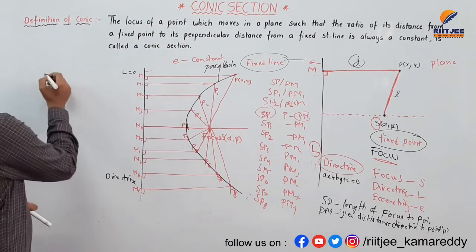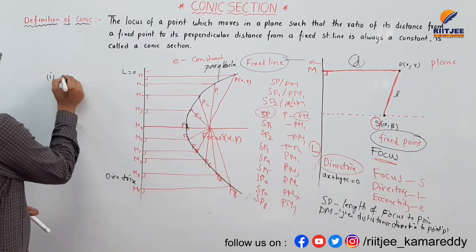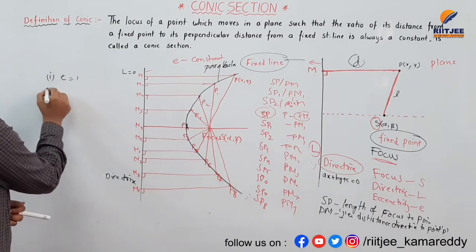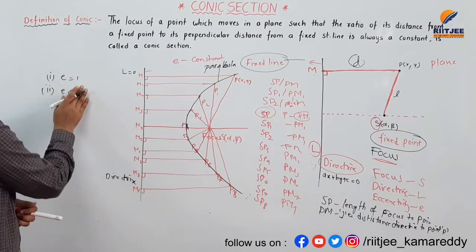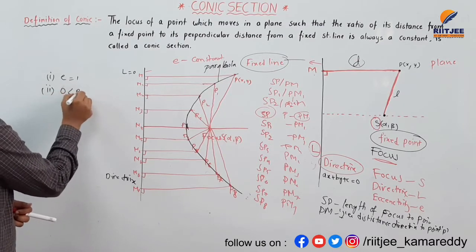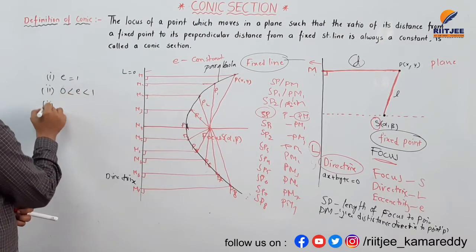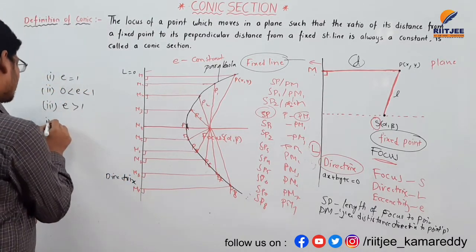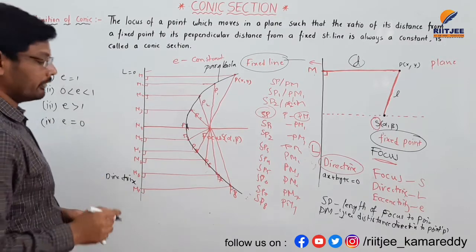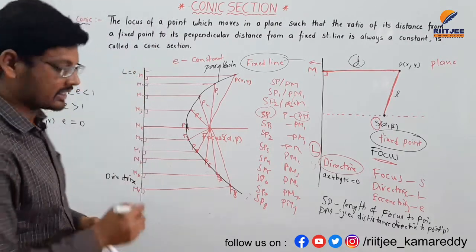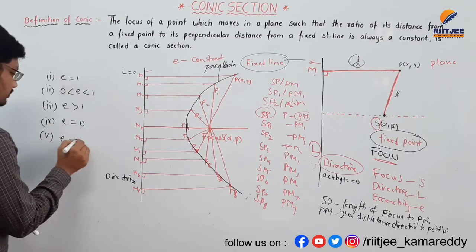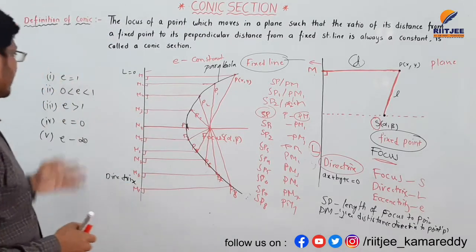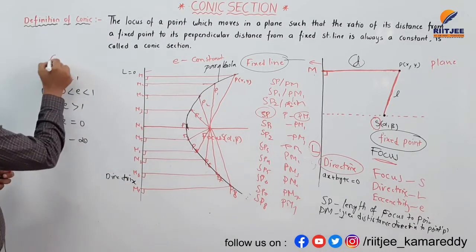And here there are cases. The first is eccentricity equal to 1, the second is 0 less than e less than 1, the third is eccentricity greater than 1, then eccentricity equal to 0. So there are four cases, and the final one is eccentricity equal to infinity. We have these five cases here.